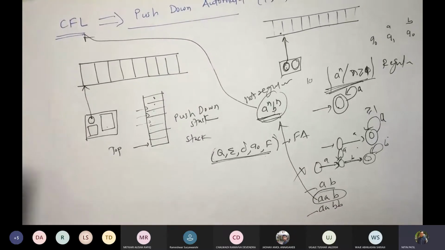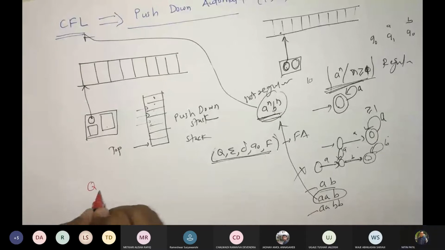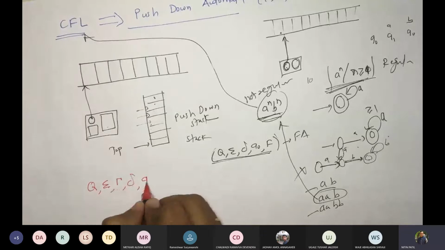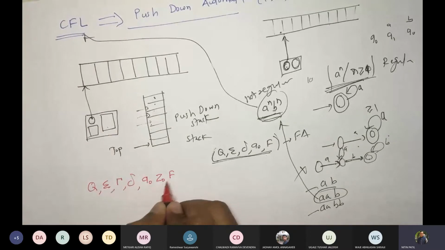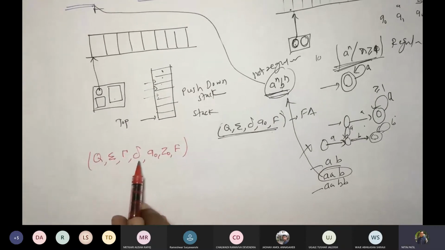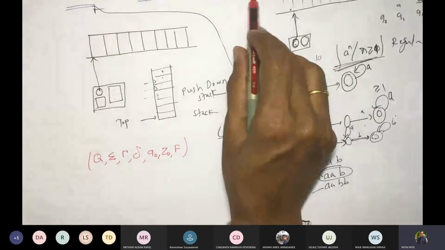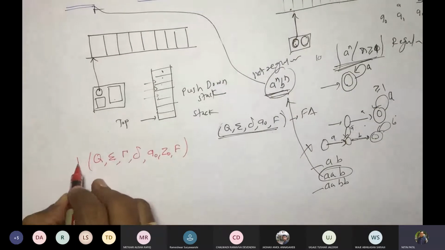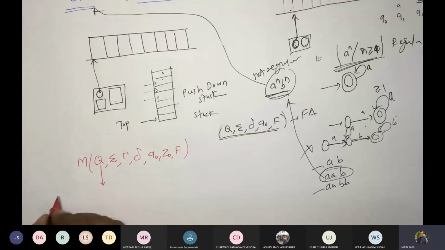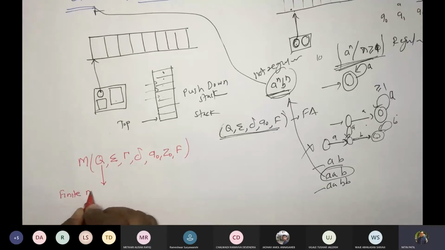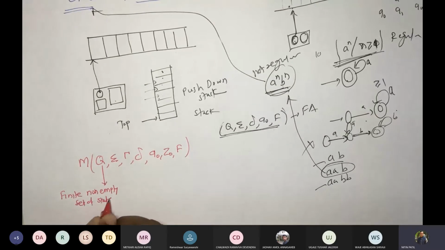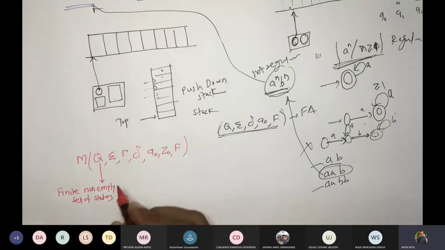Now to describe this PDA, push down automata, you have Q, sigma, tau, delta, Q0, Z0 and F. How many elements are there? Can you read? 1, 2, 3, 4, 5, 6, 7. A push down automata is defined as 7 tuples. Push down automata M is defined as these 7 tuples, where Q is what? Finite non-empty set of states. Fine.